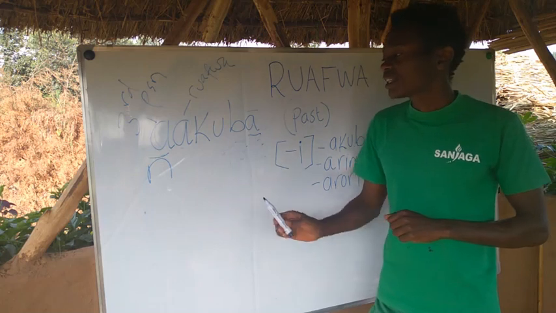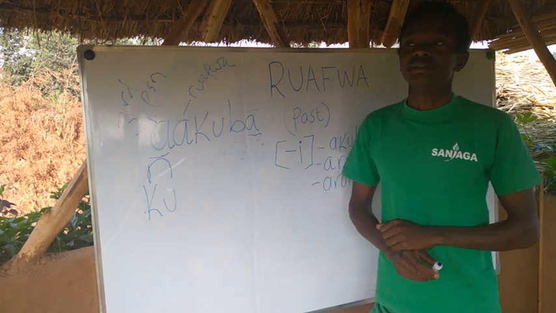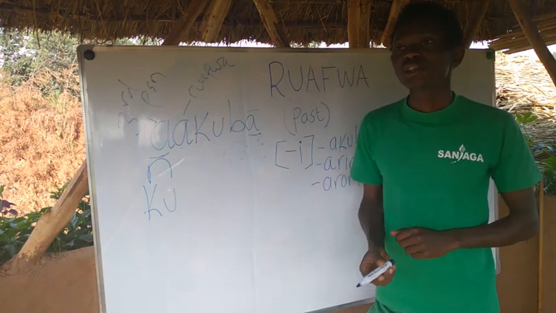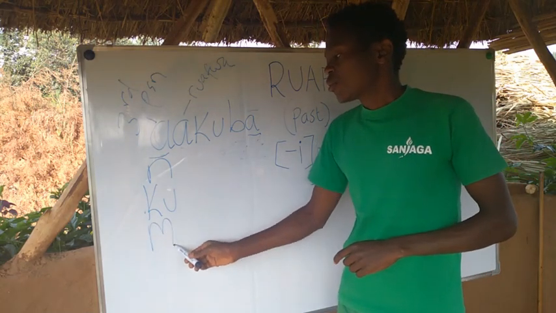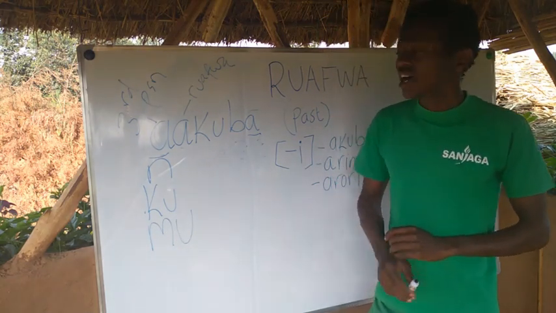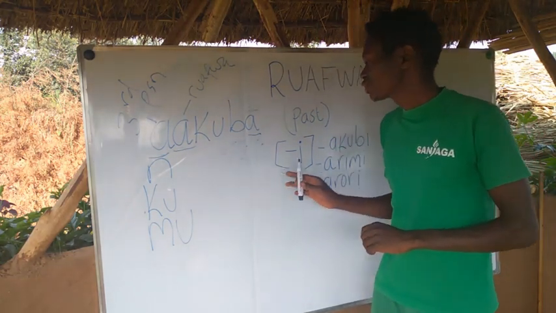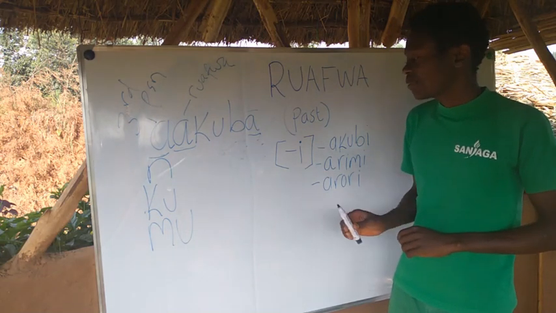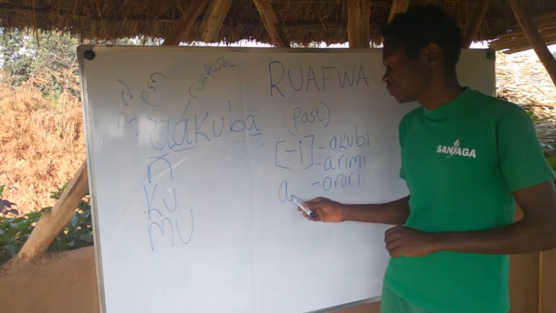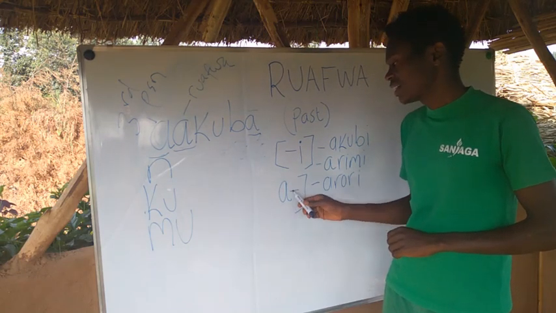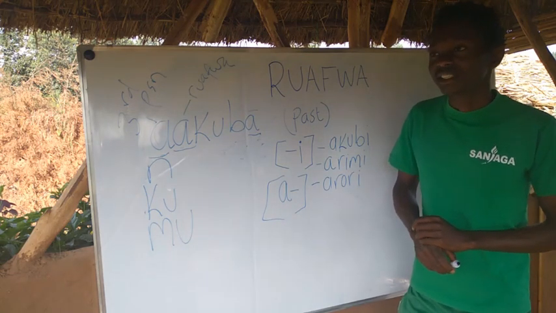It can also be replaced by us, kwakuba. It can also be replaced by you, plural, muakuba, and so forth. So a adds on to what can also give us the past, but as a prefix. That one represents a past moment and time.